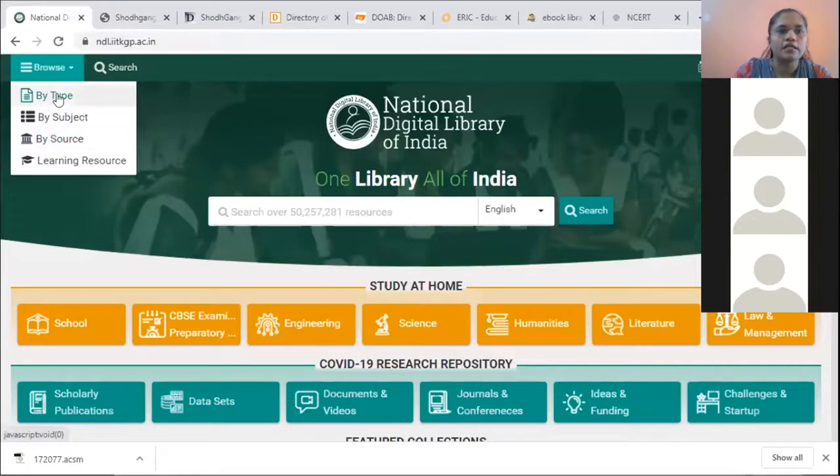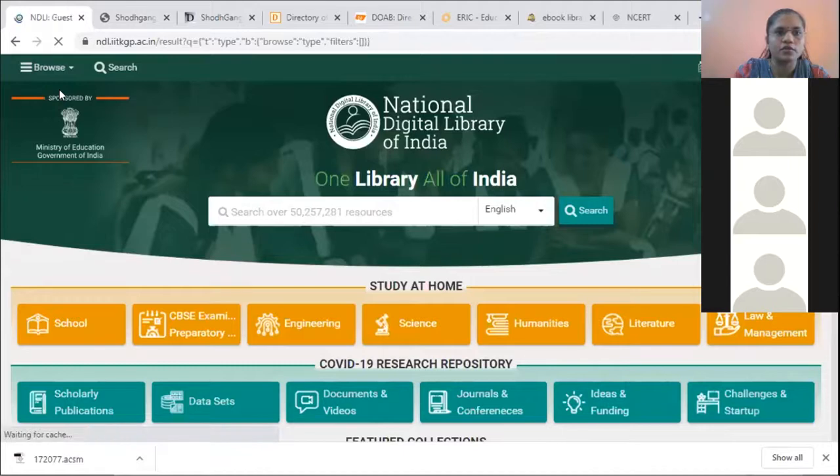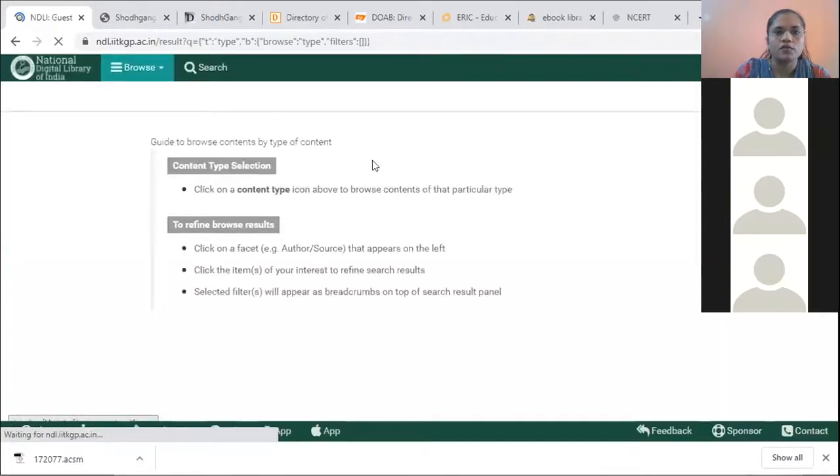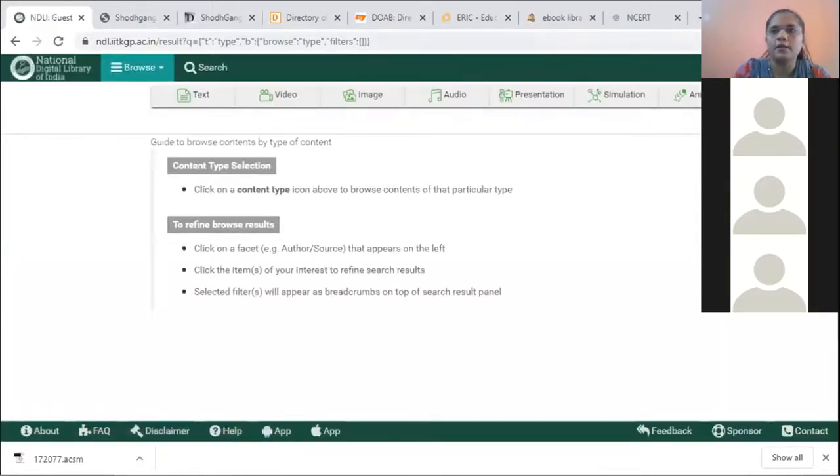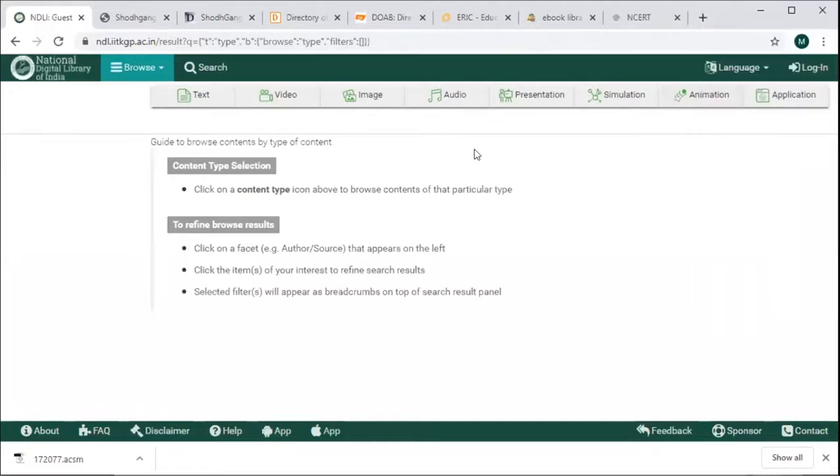So National Digital Library of India can be searched by the type of resource. See, these are the types of resources which are available. Text resources, videos, images, audio, presentations, then simulation, animation, application. These types of resources are available in National Digital Library of India.